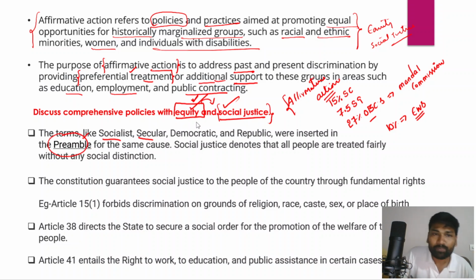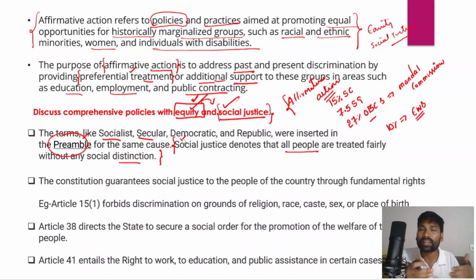And in fact, what does social justice mean? Now we have to understand the definition of social justice. It is very important. Now what is social justice? Social justice means that all people are treated fairly, without any social distinction, without any discrimination when it comes to the treatment. So that is known as social justice, and in fact we could say that social justice is the fundamental principle of the Indian Constitution.